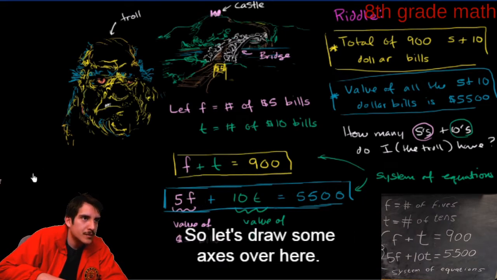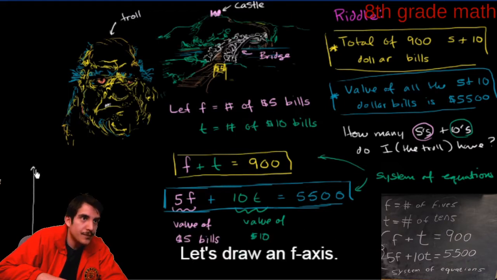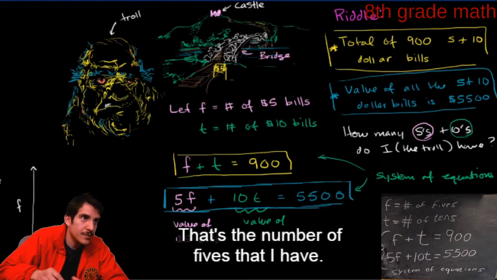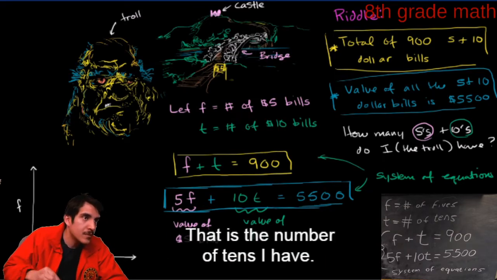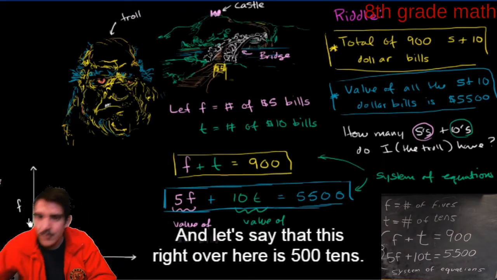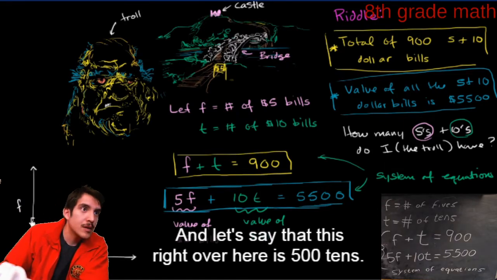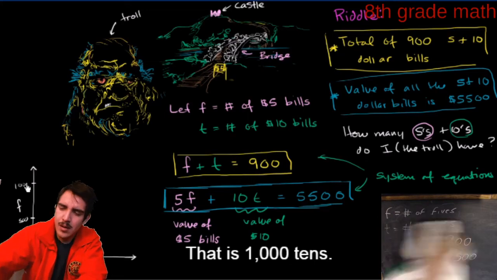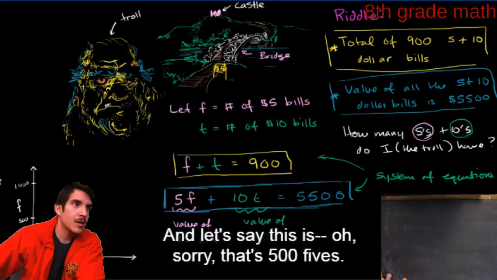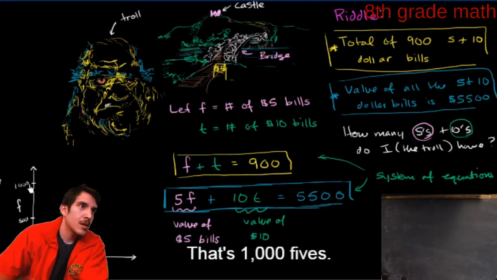So let's draw some axes over here. Let's draw an f-axis, that's the number of 5s that I have, and let's draw a t-axis, that is the number of 10s I have. And let's say that this right over here is 500 10s, that is 1,000 10s. And let's say that this is 500 5s, that's 1,000 5s.